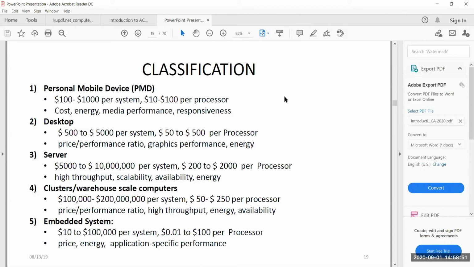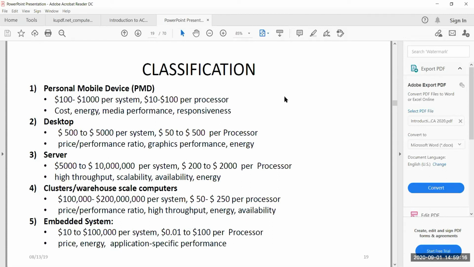So different systems have different goals, and considering the goals, we classify our systems into these 5 categories. The 5 categories are personal mobile devices, desktop, servers, cluster scale computers, and embedded systems.